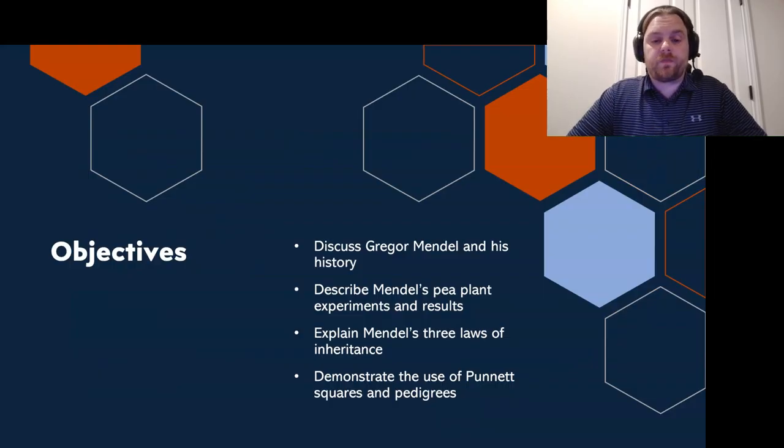So the objectives for this presentation today are, first, to discuss Gregor Mendel and his history, so who Gregor Mendel was. Secondly, we will describe Mendel's pea plant experiments and the results of those experiments and their statistics. We will then explain Mendel's 3 laws of inheritance and how they apply to all genetics, or the majority of genetics at least. And then finally, we will demonstrate the use of Punnett squares and pedigrees to track inheritance as well as predict potential outcomes.